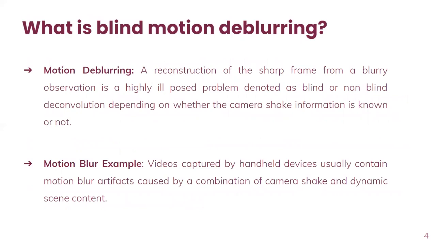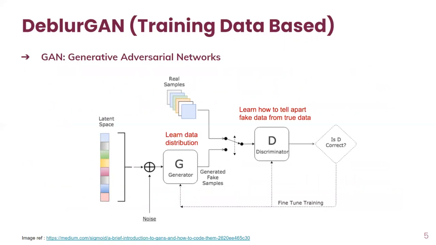Now, what is blind motion deblurring? The reconstruction of a sharp frame from a blurry observation is a highly ill-posed problem, which is denoted as blind or non-blind, depending on whether we have information of the camera shake or not. Videos captured by handheld devices usually contain motion blur artifacts caused by a combination of camera shake and dynamic scene content. Now, DeblurGAN is a training data-based generative adversarial network, and it consists of generator G and discriminator D, and it is based on the fine-tuning paradigm.